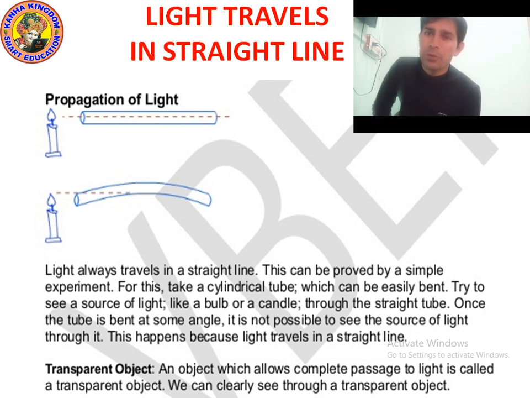So what is the spelling of transparent? Transparent. What is the spelling of translucent? Translucent. What is the spelling of opaque? Opaque. Okay, now let's move on to the next point.